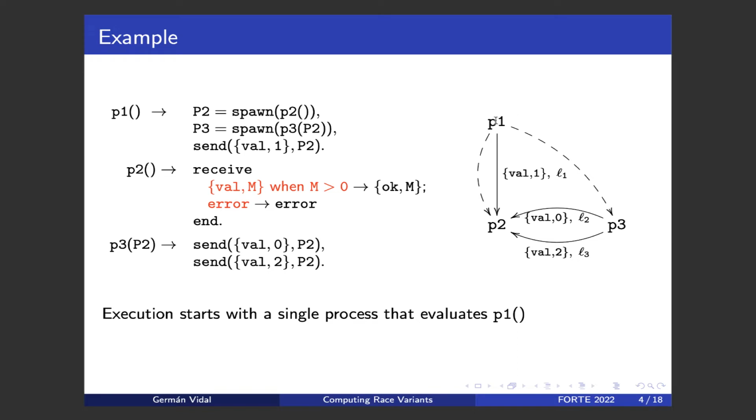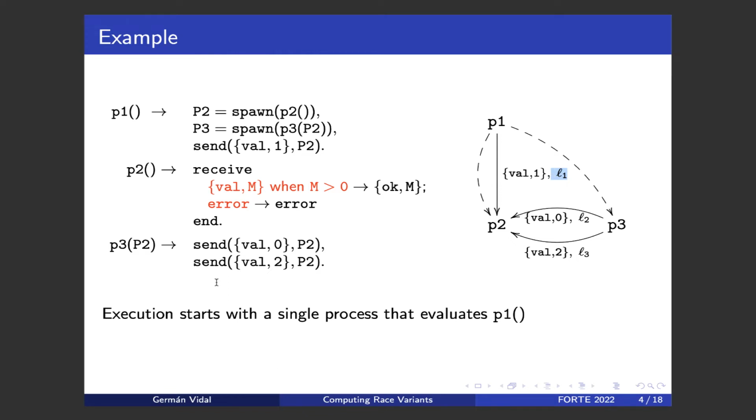First it spawns another process that we call P2, then it spawns another process that is called P3, and finally it sends a message, which is a tuple of this form with the constant val, the number 1. And we have a label. This is not part of the language, but it's introduced in our framework by a program instrumentation because this is useful to uniquely identify the messages.